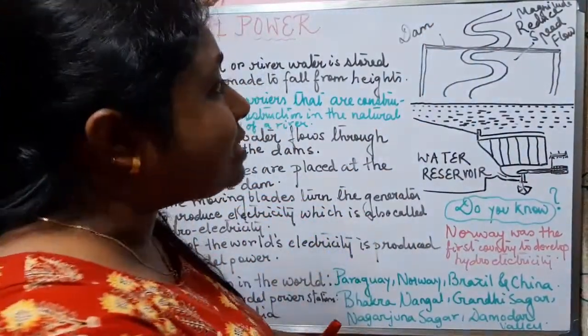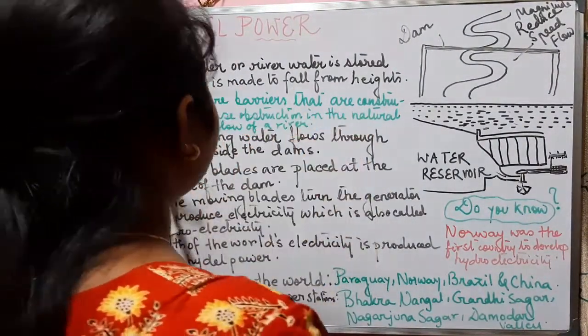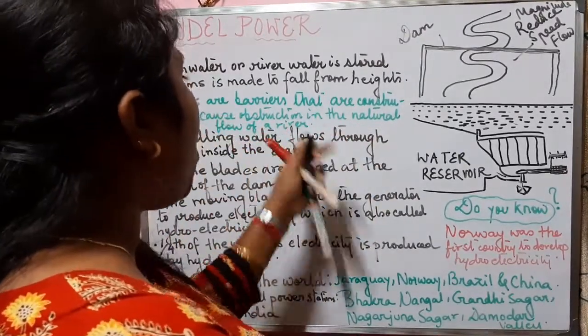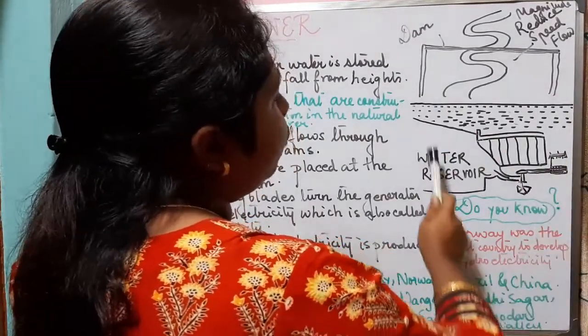So what is a dam? Dams are barriers that are constructed to cause obstruction in the natural flow of a river. Now you all can see the diagram of this dam.